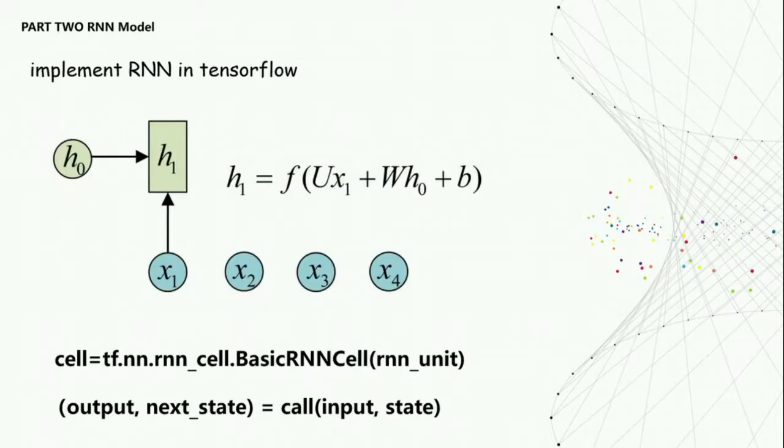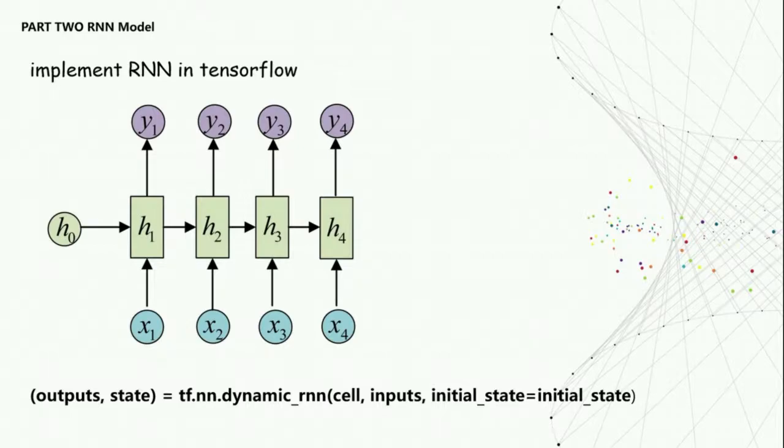And this is the main code of the RNN in TensorFlow. I will introduce this to you. If we want to implement multiple time steps at once, we can call the dynamic RNN function. Using this function, we input H0 and the sequence of input X. We can get each state H and the final state.